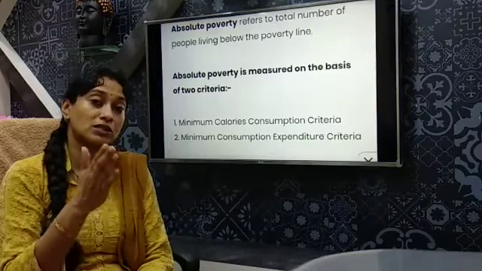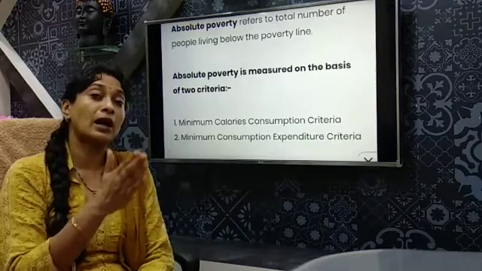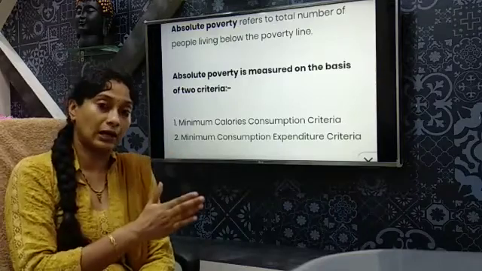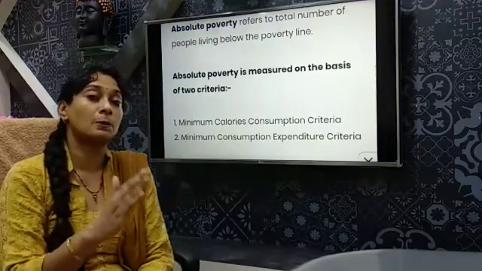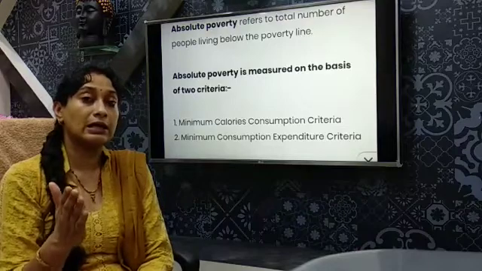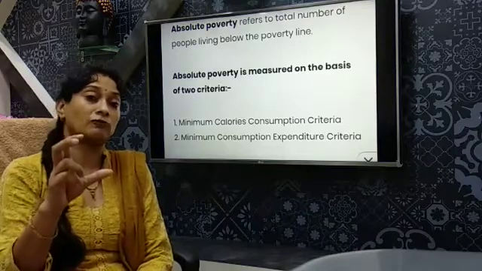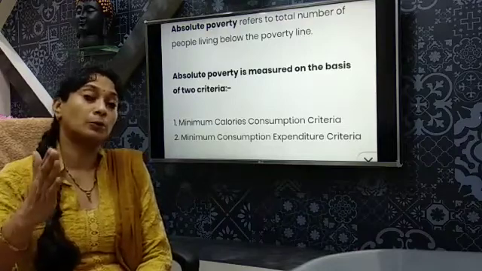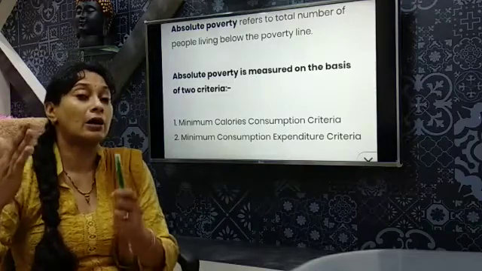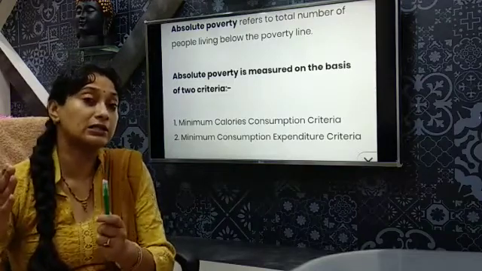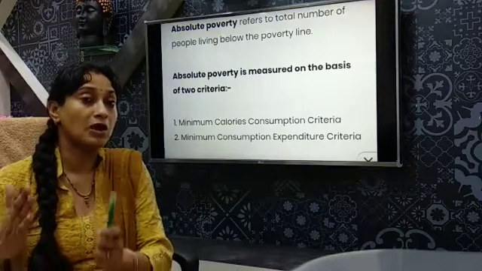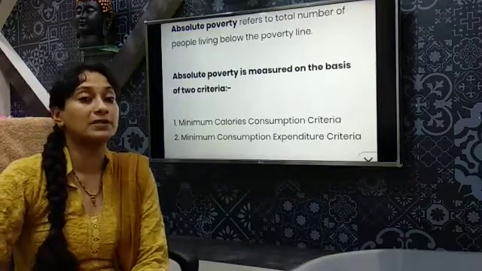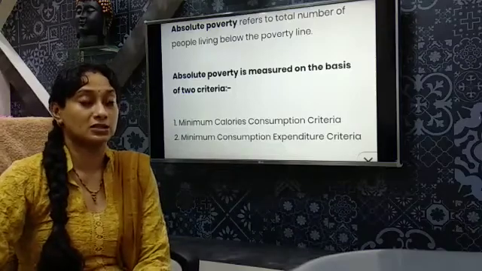APL refers to the section of the people who are above the poverty line, and BPL refers to the section of the population which is below the poverty line. This section of the people below the poverty line are our main focus and are considered to be poor or in the grip of poverty, who are unable to meet their basic minimum needs of existence.